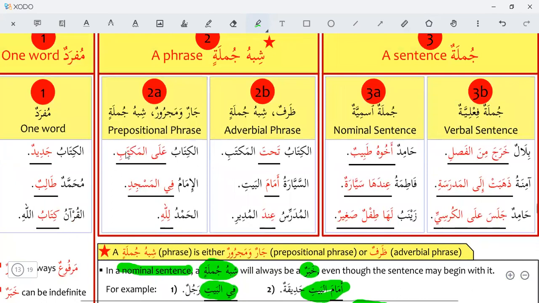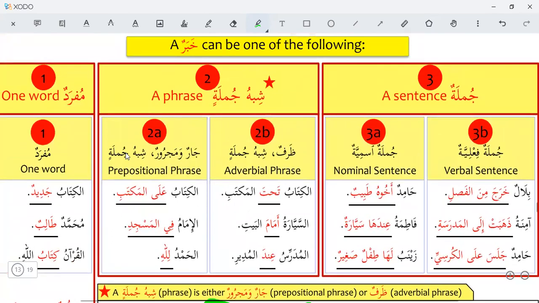Now we will learn kinds of khabar. One word, only a single word, mufrad, can be a khabar. Al-kitabu, the book. Jadidun, new. The book is new. Here jadidun is only a single word, one word, but it is a khabar.